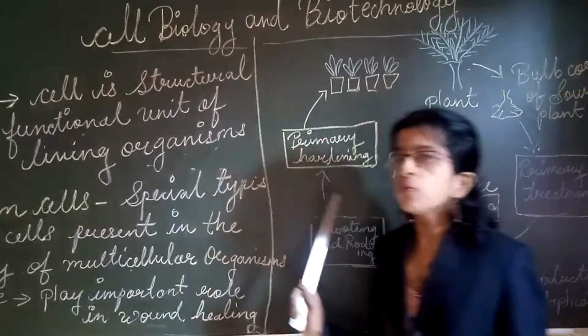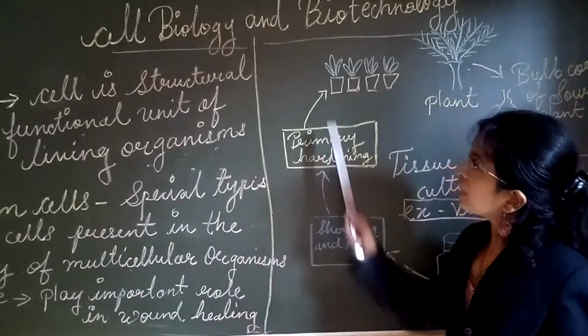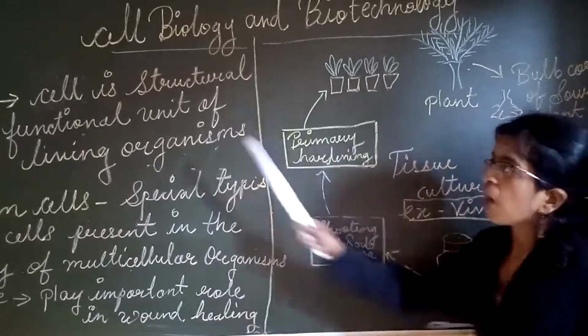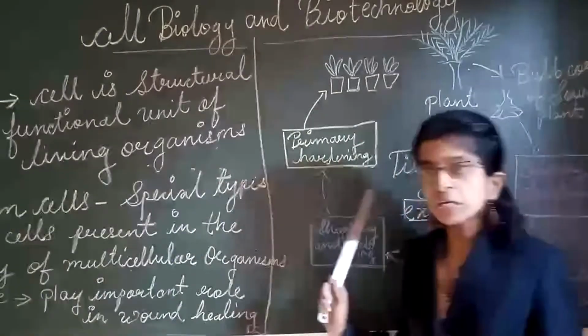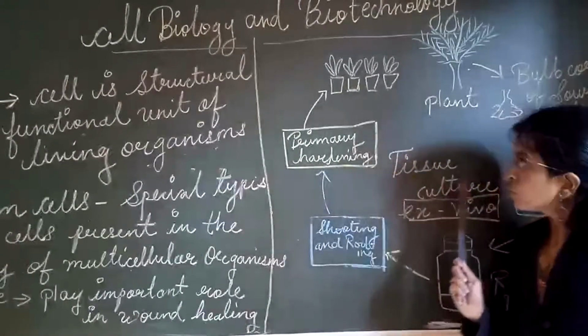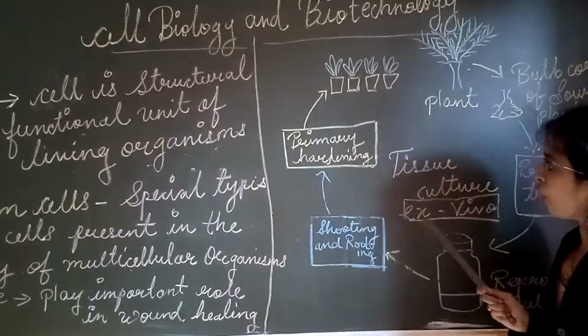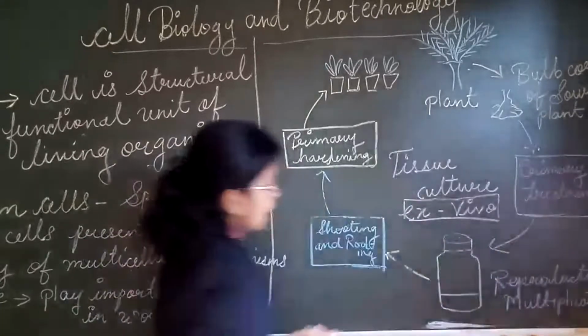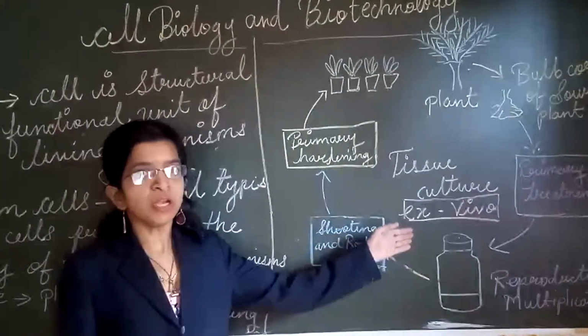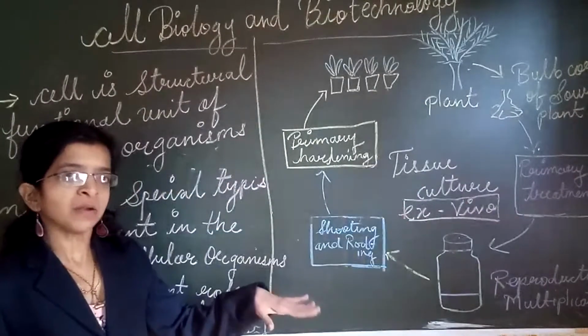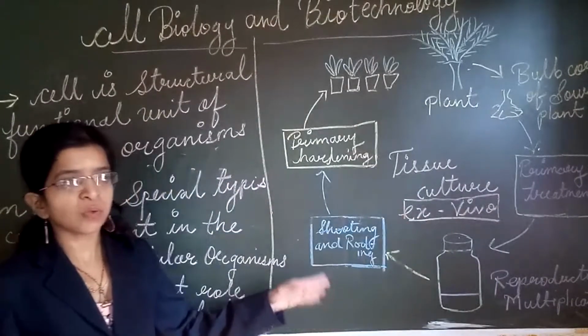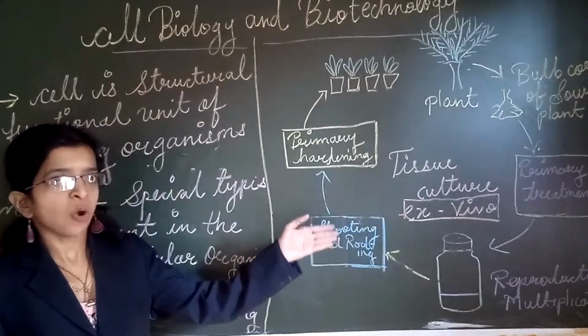Now we will move to the next part, that is tissue culture. How are these cells cultivated artificially? Here we have ex vivo. Ex vivo means in an artificial way, whereas in vivo means in our normal condition, like when we grow different plants in agriculture.